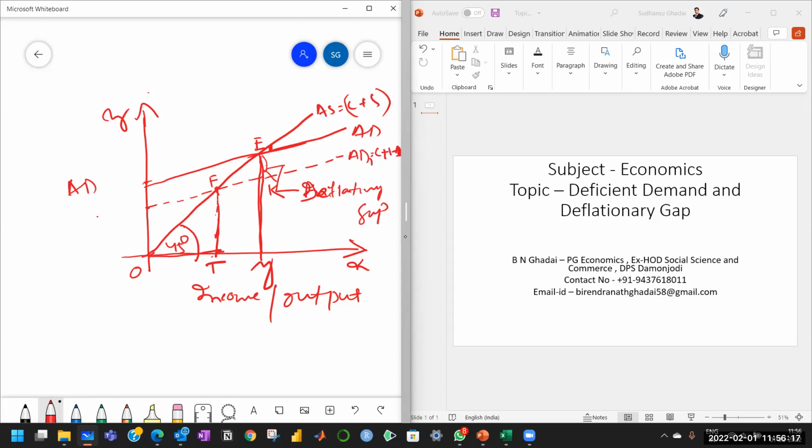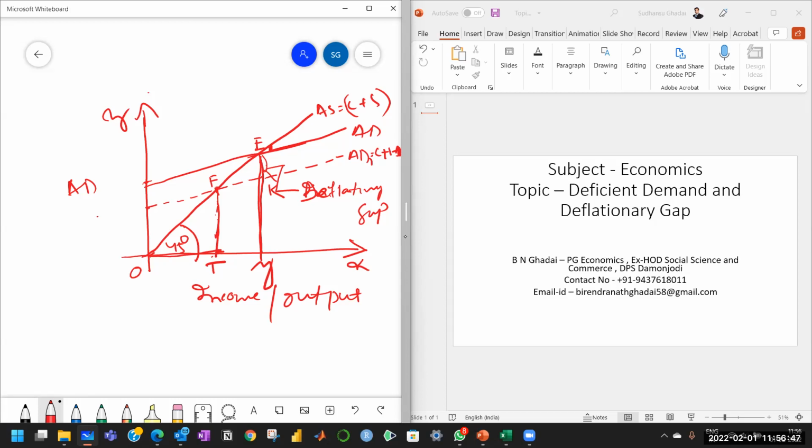Full employment equilibrium is E. Full employment equilibrium point is E, but the actual equilibrium point is F. That is less than full employment equilibrium, or we can say it is underemployment equilibrium. So this is deflationary gap. This gap EK is deflationary gap.